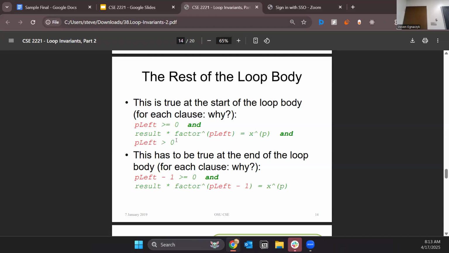So we're highlighting the fact that p left has to be greater than or equal to 0. We know that this is true, and we know that p left has to be greater than 0 because of what we just talked about.